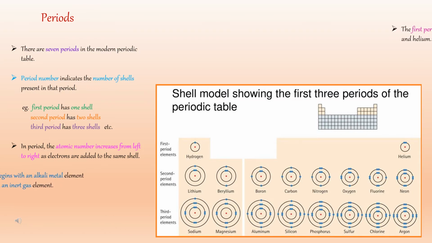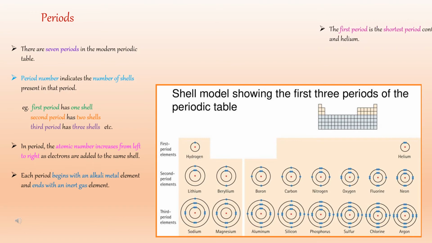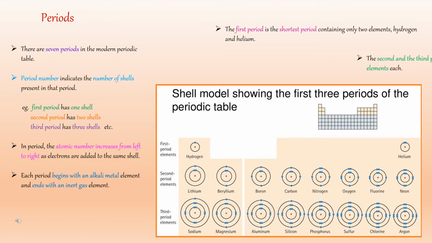In a period, the atomic number increases from left to right as electrons are added to the same shell. Each period begins with an alkali metal element and ends with an inert gas element. The first period is the shortest period containing only 2 elements, hydrogen and helium. The elements from the second period have 2 shells and it contains elements like lithium, beryllium, boron, carbon, nitrogen,